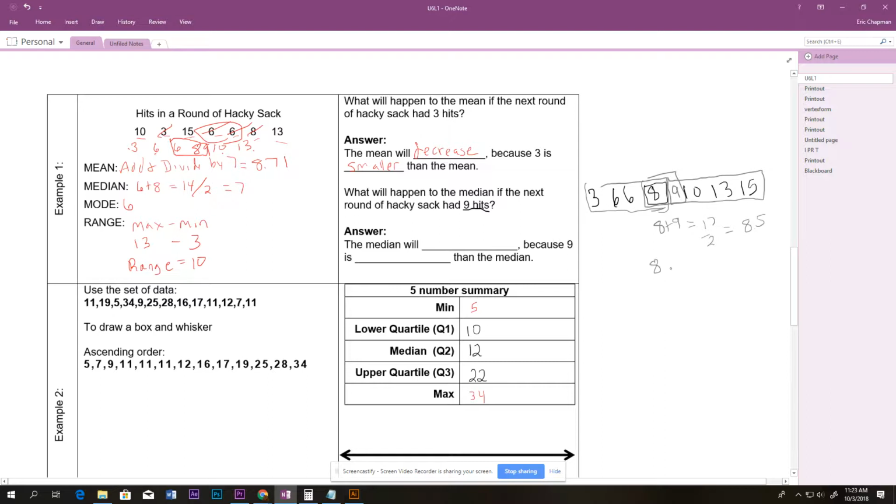So the old median was 8, and it is now 8.5. That means the median will increase because 9 is larger than the median.